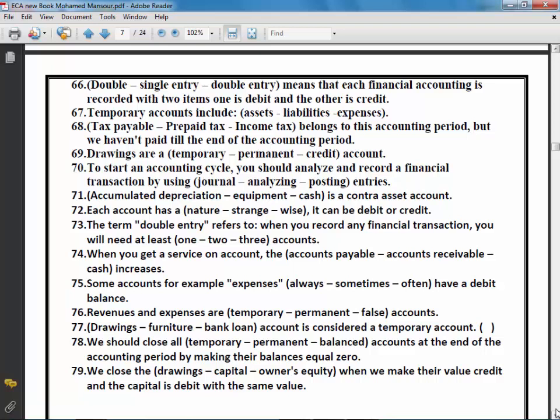Question number 74. When you get a service on account, accounts payable, accounts receivable, or cash increases? Of course, accounts payable. These are the creditors. The right answer for question number 74 is accounts payable.